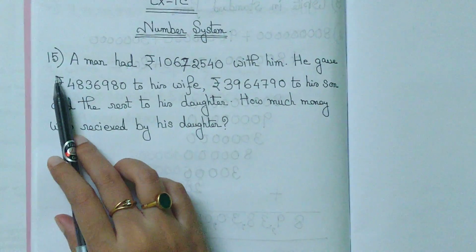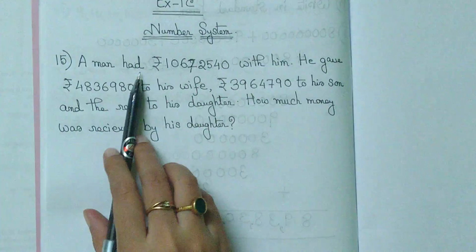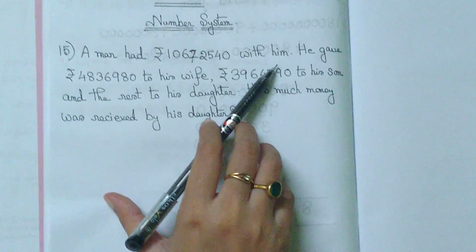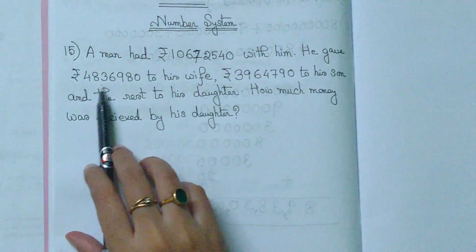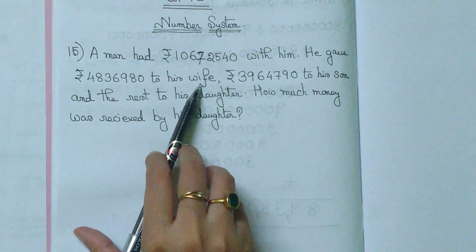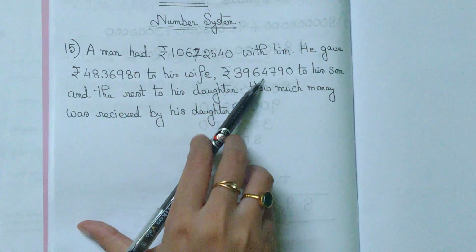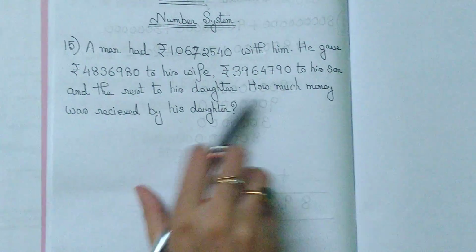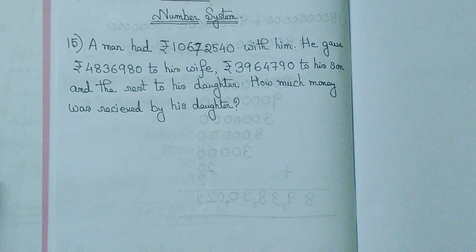So we are solving sum number 15. A man had rupees 10672540 with him. He gave rupees 4836980 to his wife, rupees 3964790 to his son, and the rest to his daughter. How much money was received by his daughter?